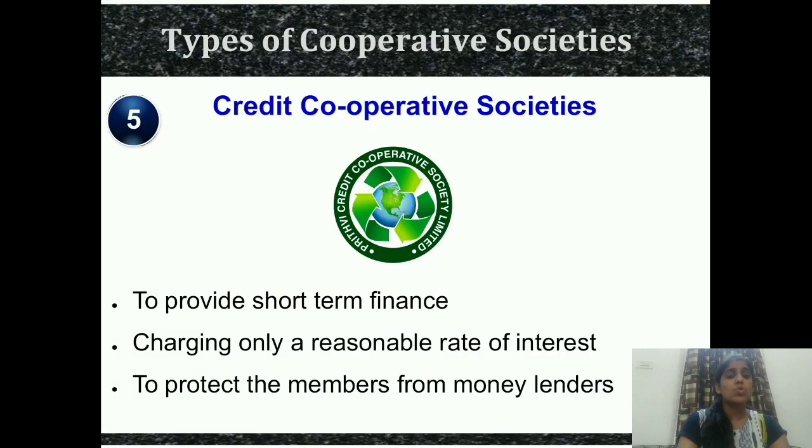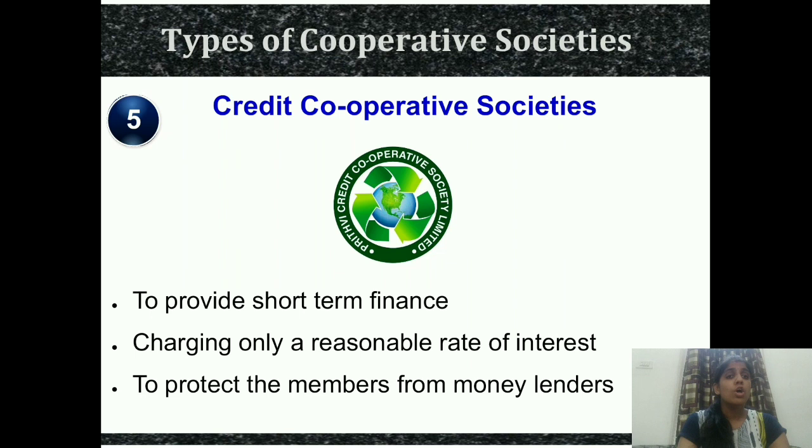credit cooperative society. It means to provide short-term finance. They will give short-term finance to these societies. They will charge only a very reasonable rate of interest. Means very small amount of interest they will charge. These societies render credit to the people with a low rate of interest. And last, they will protect the members from money lenders.